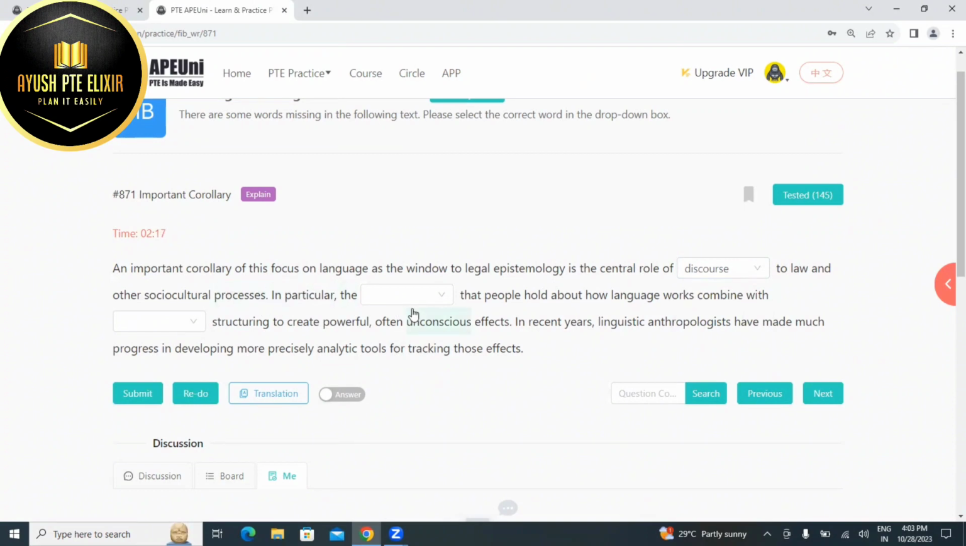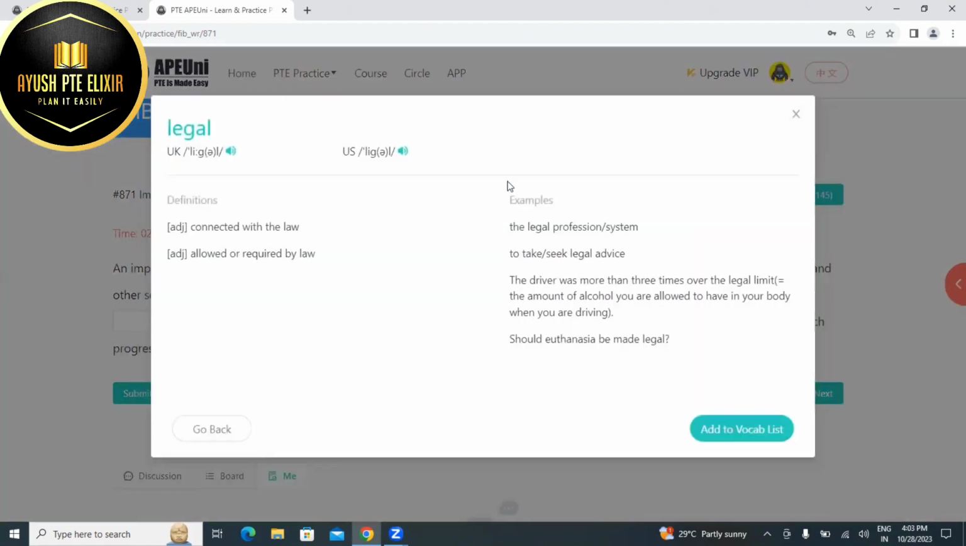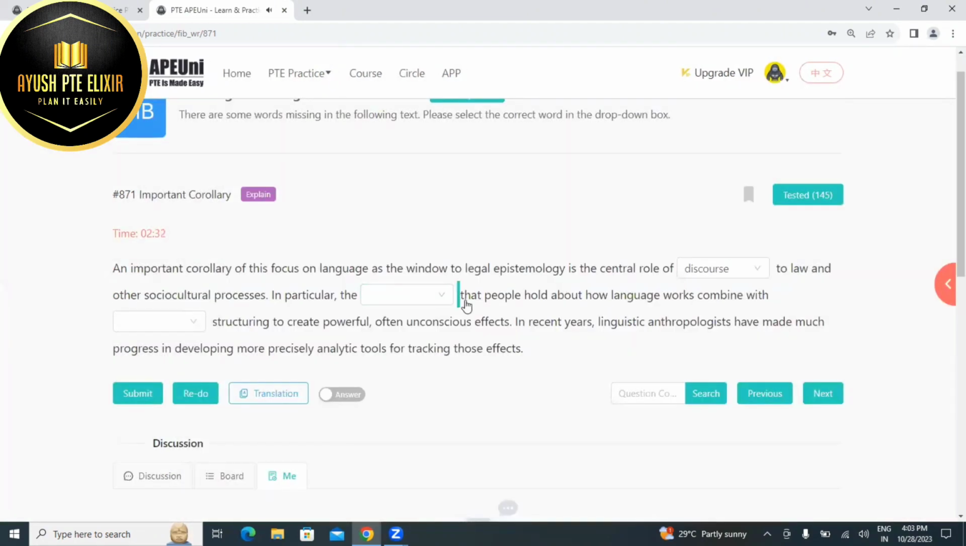In particular, the dash that people hold about how language works combine. See, the dash, it's an article that always follows a noun and there is no verb after that. Like if I say like that is a conjunction that people hold. जो लोग hold करते हैं about के बारे में, how language works. Works is a verb, but it's not the verb for that particular, the blank. It's the verb for language. How the language works. Combine is a verb. Combine means combine hona ya judna. So it means it's a verb.